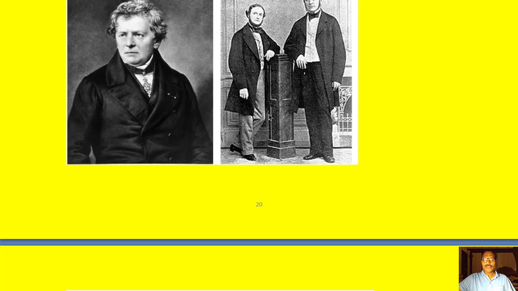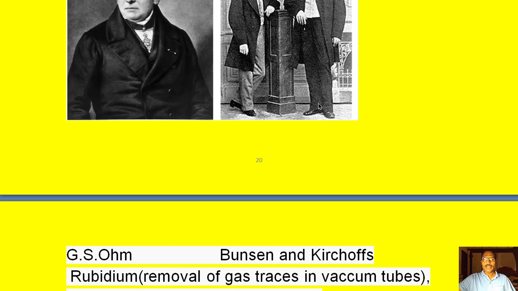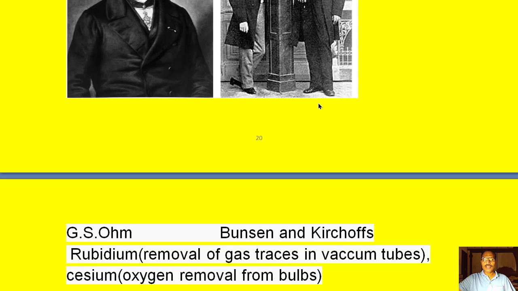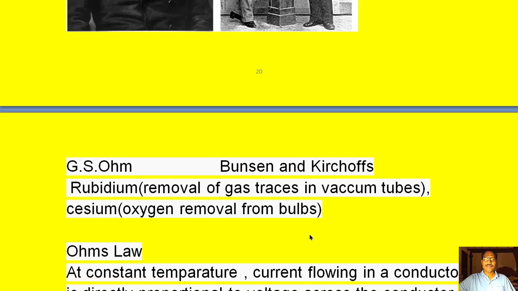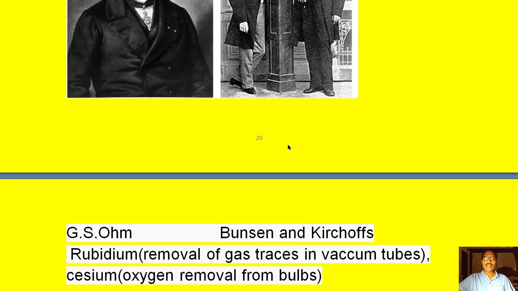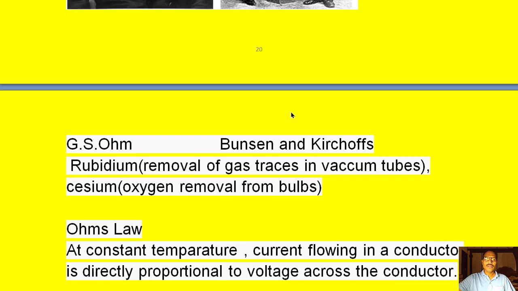And these two scientists together discovered two elements. They are rubidium and the other one is the cesium element. The purpose of rubidium is for removing the gas traces in vacuum tubes, whereas the purpose of cesium is to remove the oxygen from bulbs. This is about the inventors of these laws.